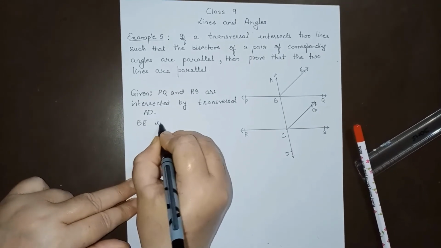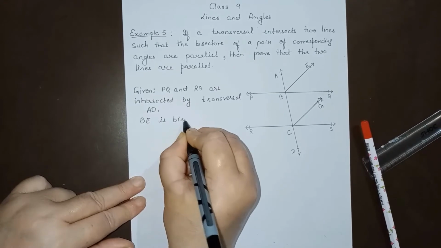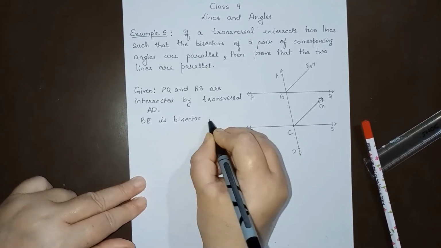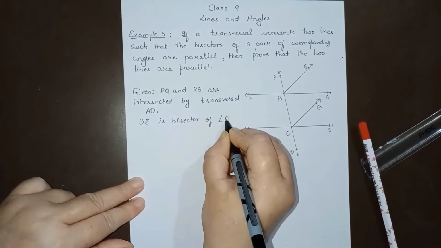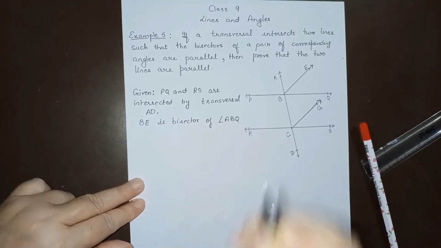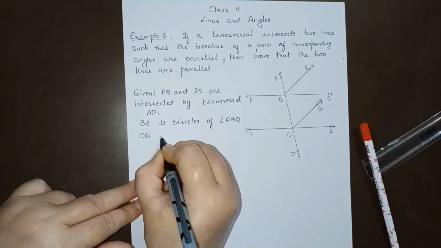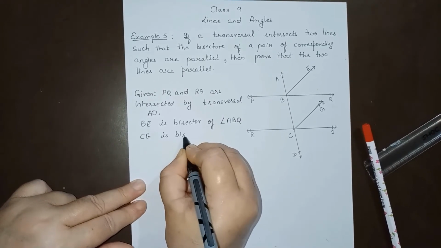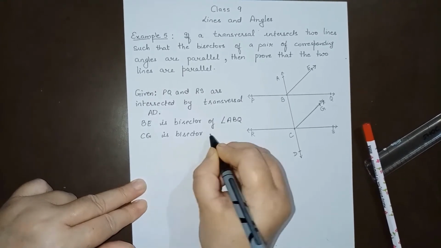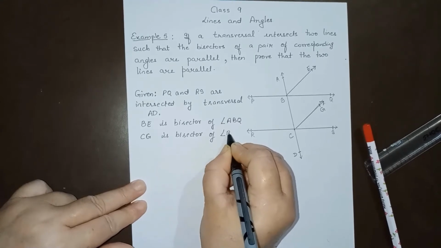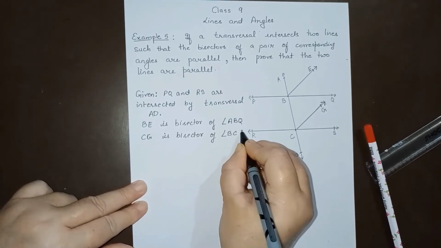BE is bisector of angle ABQ. CG is bisector of angle BCS.